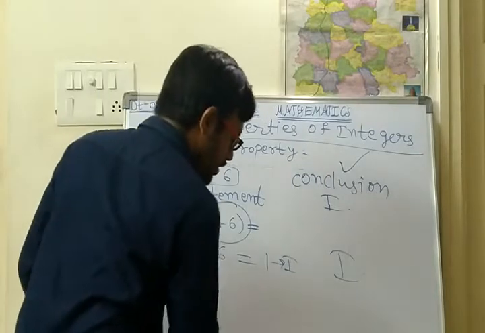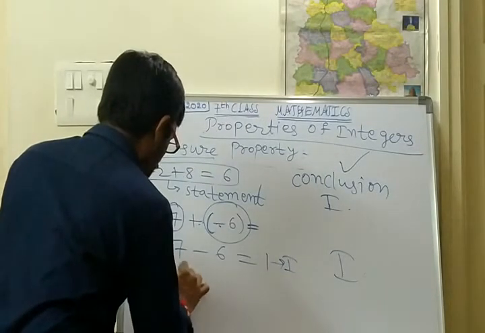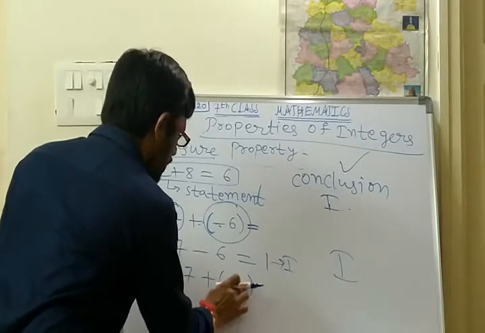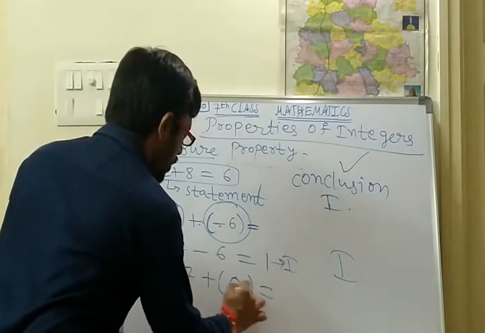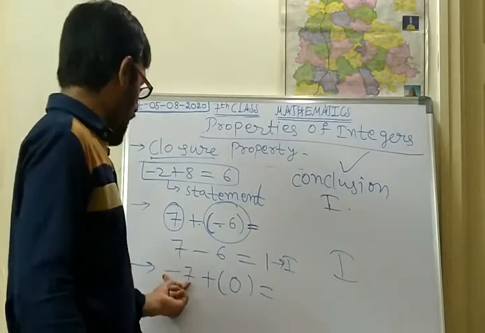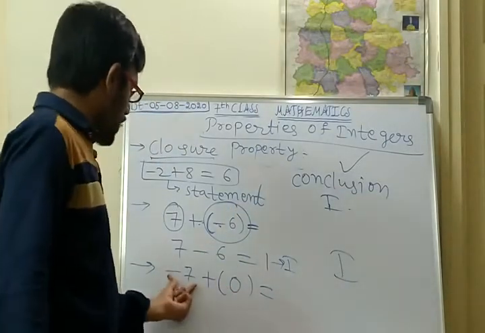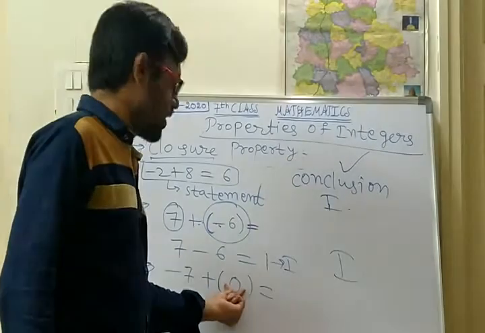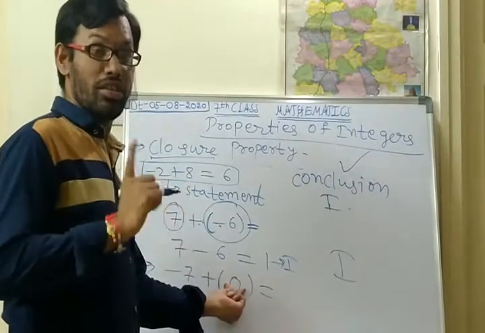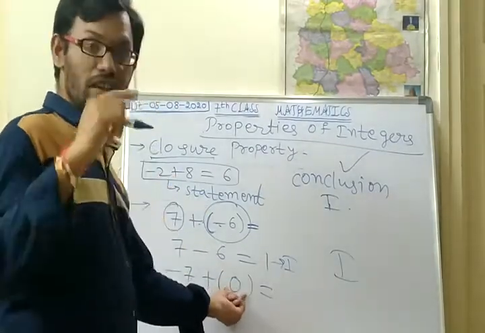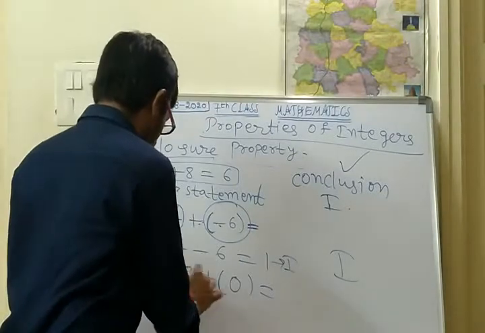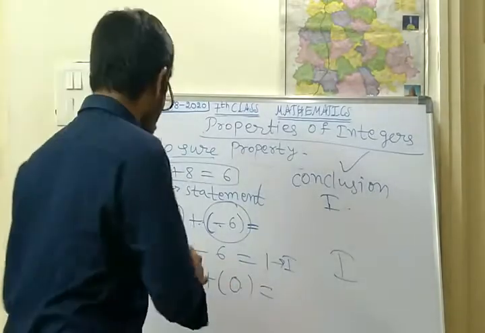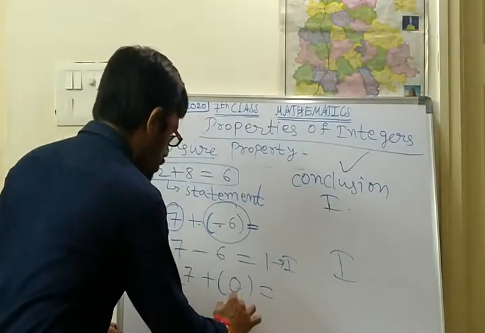One more thing we shall see. Minus 7 plus of minus 6. Instead of minus 6 we shall write 0. Till now 0 has not been used. So minus 7 plus 0. Minus 7 is a negative integer. 0 is a whole number. 0 is not a natural number. 0 is a whole number and an integer also. So this is an integer, and this is one more integer.